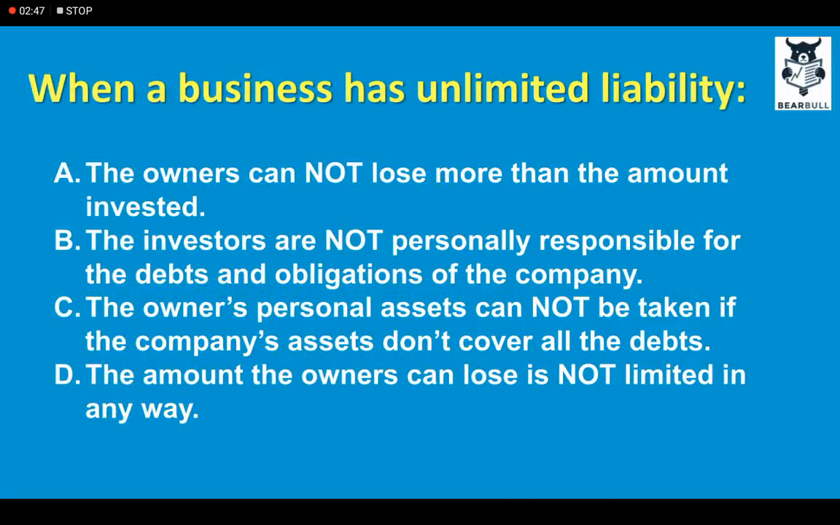Moving on, this is an MCQ for you. Okay, you can just pause it and solve it also. When a business has unlimited liability, the owners cannot lose more than the amount invested. No, this is wrong. A is wrong. The investors are not personally responsible. Wrong. Number C, the owner's personal assets cannot be taken if the company's assets don't cover all the debts. Wrong. So the correct option, it seems, is D. The amount the owners can lose is not limited in any way when a business has unlimited liability. As you can see, the yellow answer, which is D.